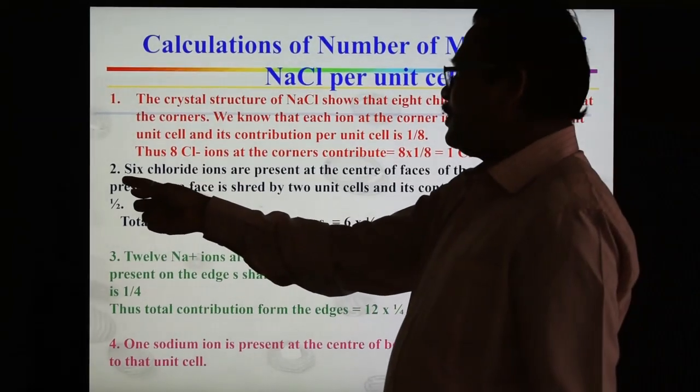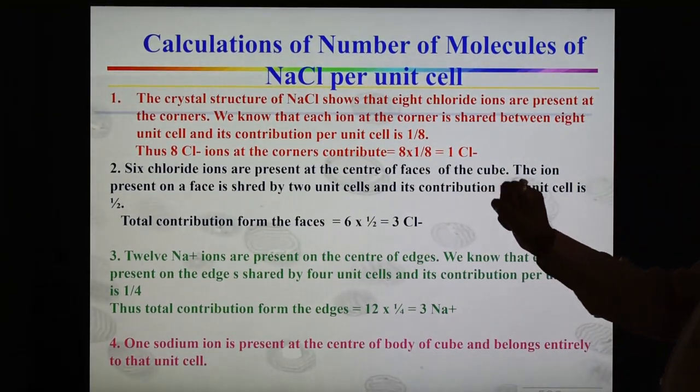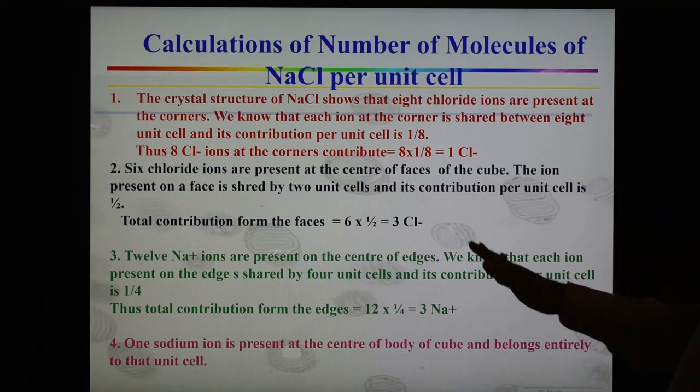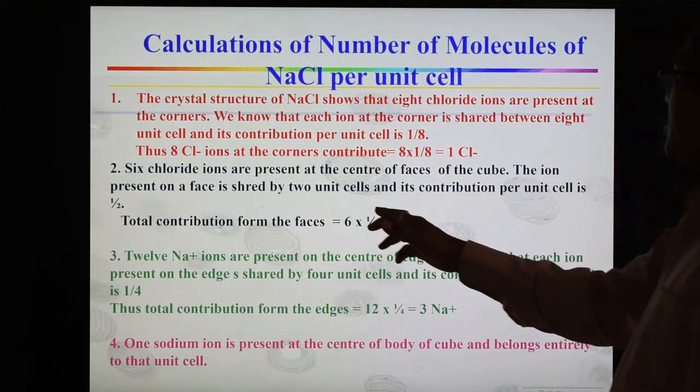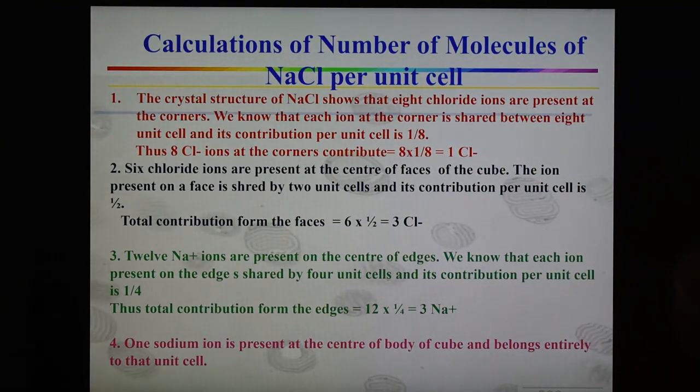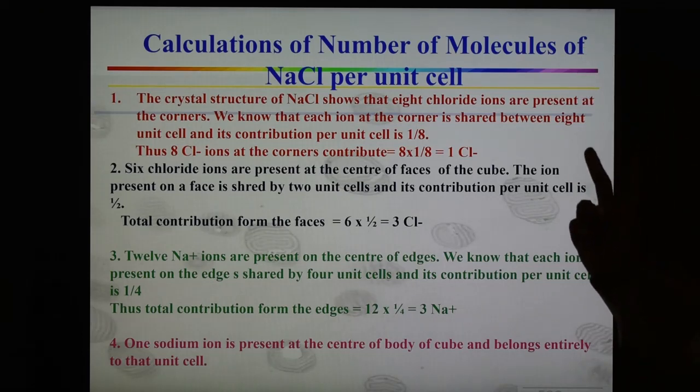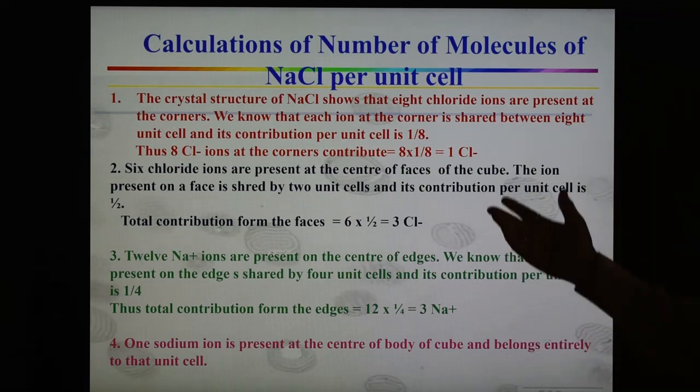Now point number 2: 6 chloride ions are present at the center of the faces of the cube. The ion present on a face is shared by 2 unit cells. When the chloride ion is present at the center of a face, it can be shared with only 2 unit cells, this one and another one, and therefore the per cube contribution is 1/2.